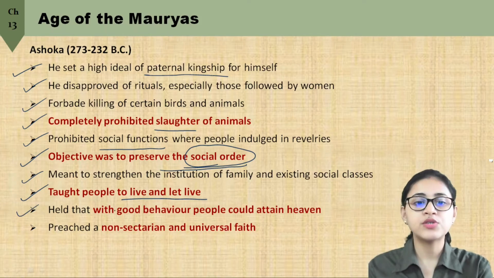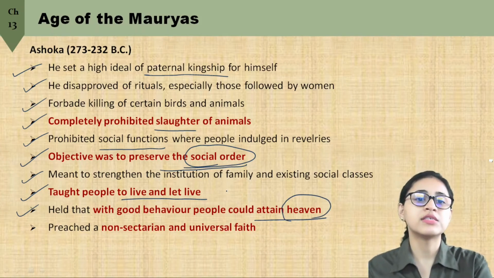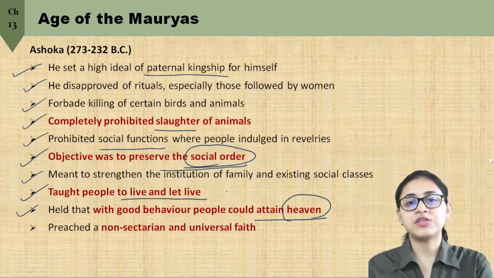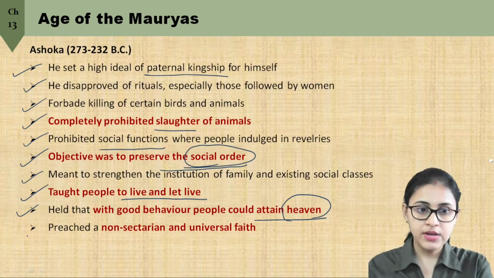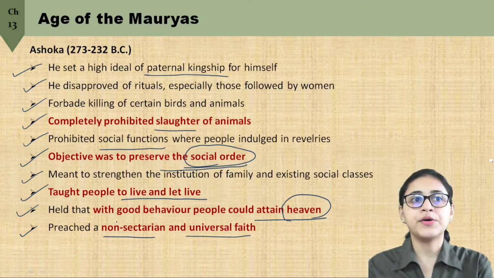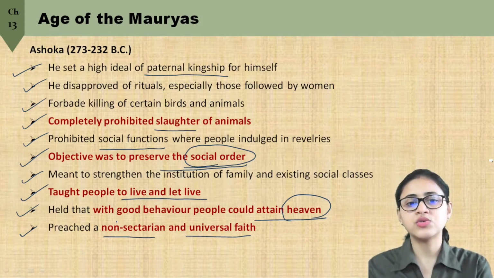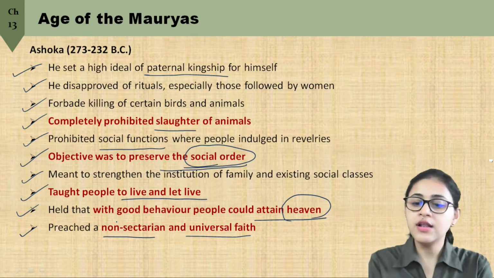And he held that with good behavior, people could actually attain heaven. Although he was a Buddhist, he never mentioned nirvana. He just said that people could attain heaven with good behavior, and thus he preached a kind of non-sectarian and universal faith. Non-sectarian means it was not into any kind of differences that existed between different religions. So he was tolerant to different religions, and he preached a universal faith.